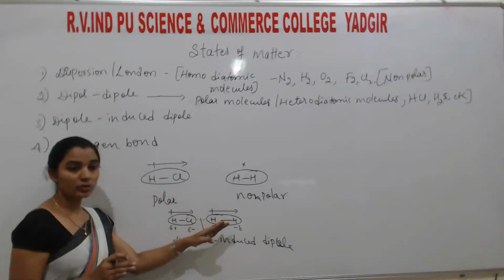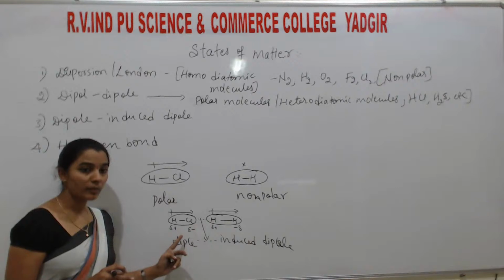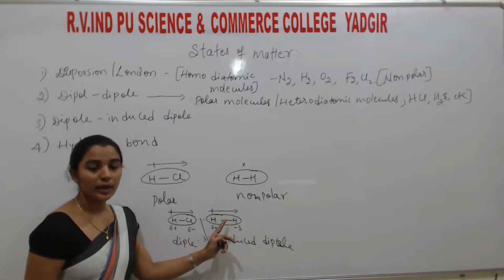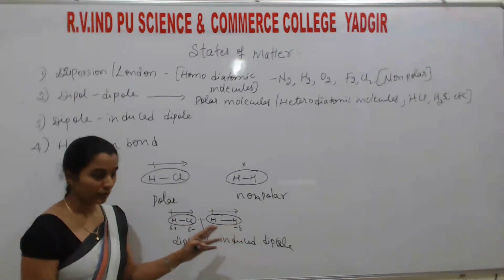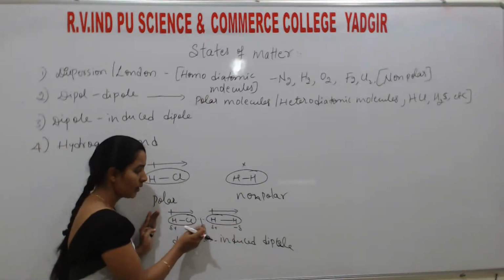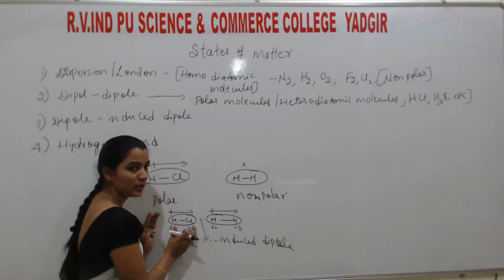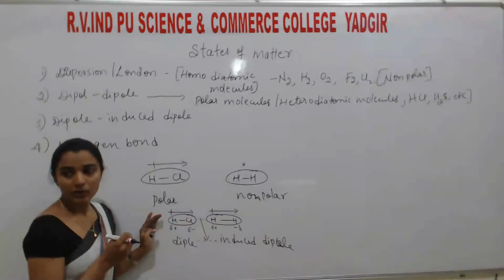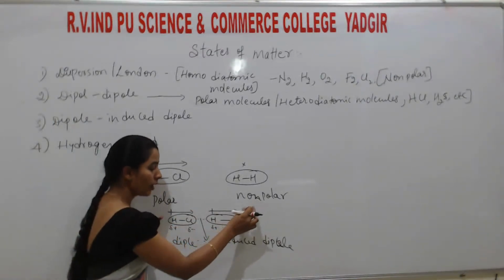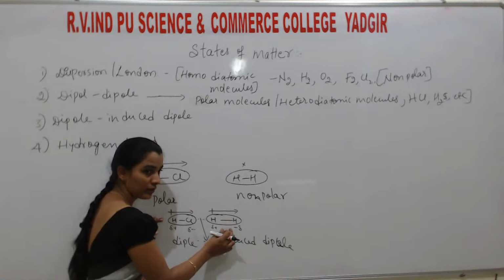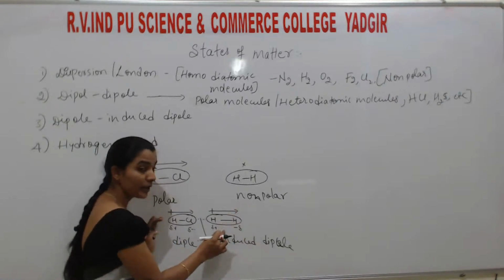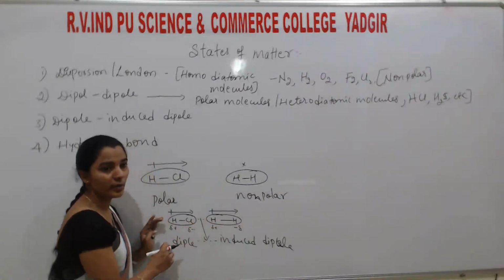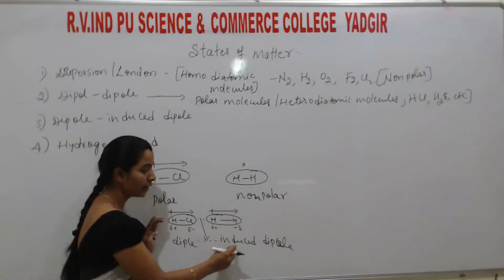So when they come close to each other, because of this permanent dipole molecule, it induces a dipole moment in the respective non-polar molecule. So because of the force of attraction between them, they exhibit a polarity. So from non-polar it becomes polar, from zero dipole moment it becomes a dipole molecule. Understand? So this is induced by this molecule. So that's why this is dipole induced dipole